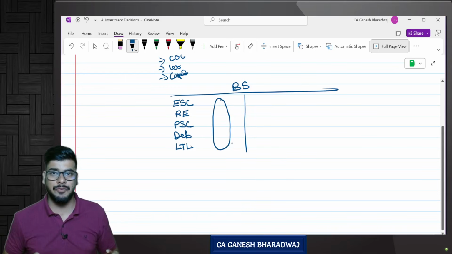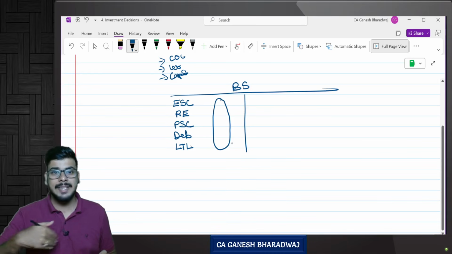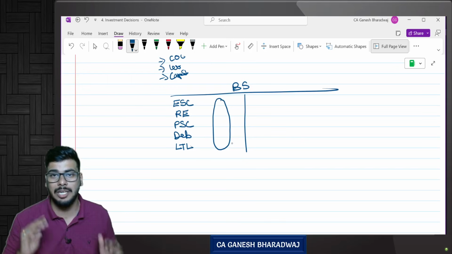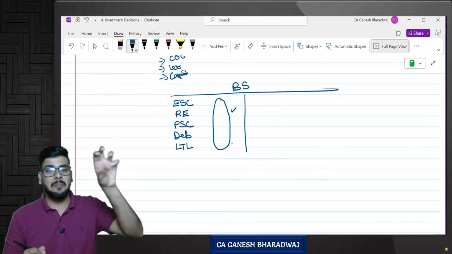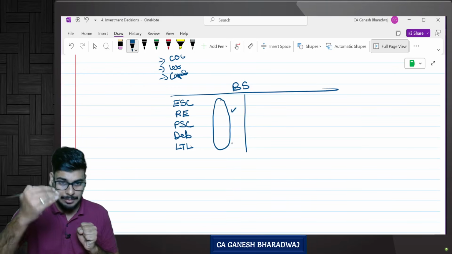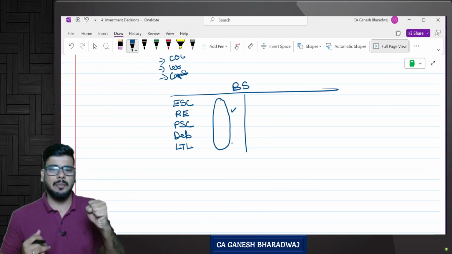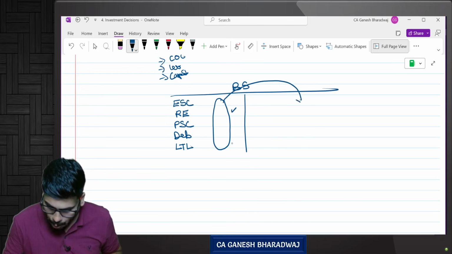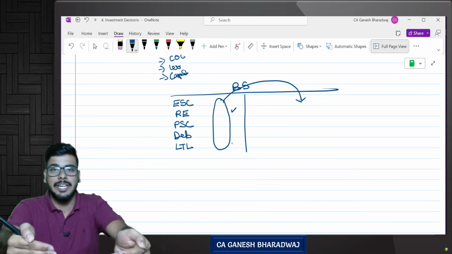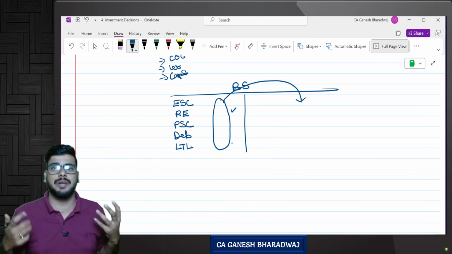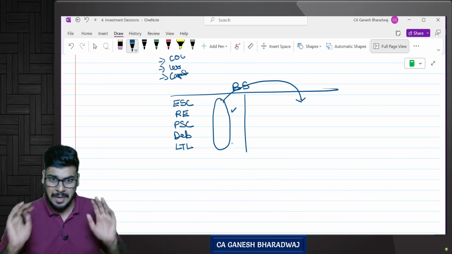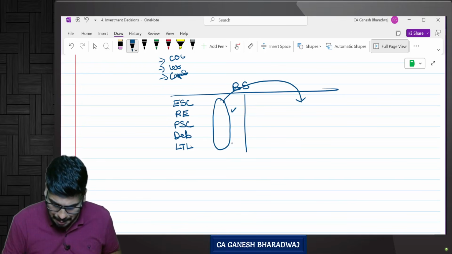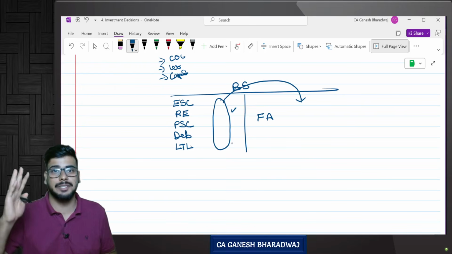Obviously, each source of finance has its own cost, and the weighted average cost of capital is popularly known as the overall cost of capital, or WACC. So basically, the company raises money, which comes with a cost. Now, why does the company raise funds? So that they can deploy these funds into the business and generate some revenue. Basically, once they raise this money, the company will predominantly buy fixed assets.